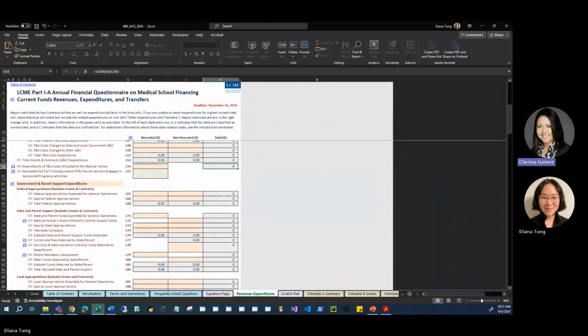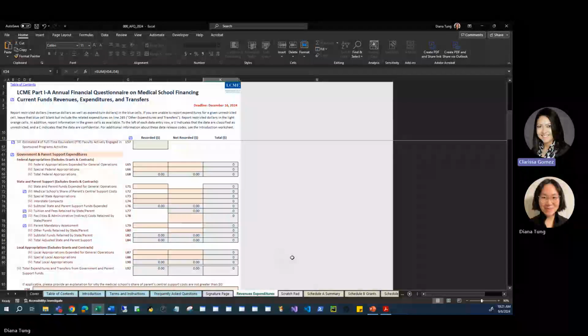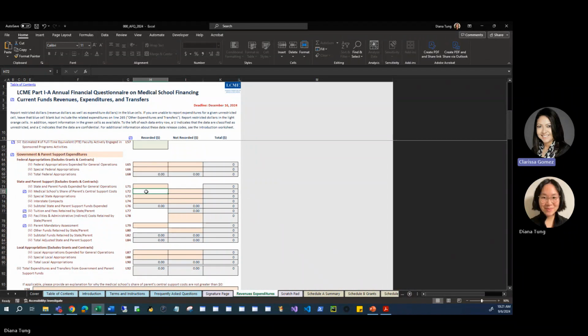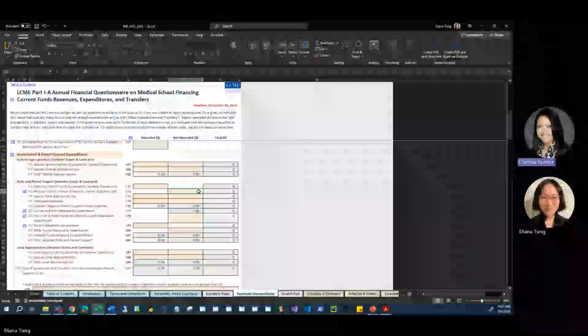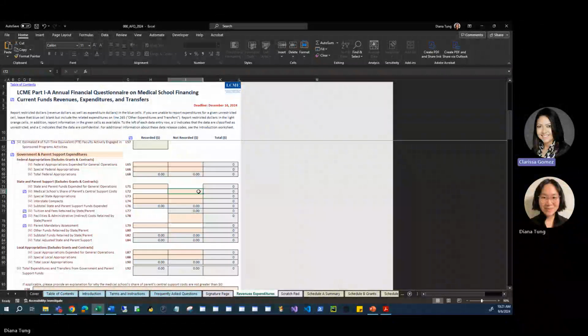When no data entry is needed, there is no data entry cell visible. For example, for line 72, there is no need to enter anything in the recorded column for the medical school share of central support costs because, by definition, those dollars are expended by the parent and therefore go into the not recorded column where there is a light orange-ish brown data entry cell.